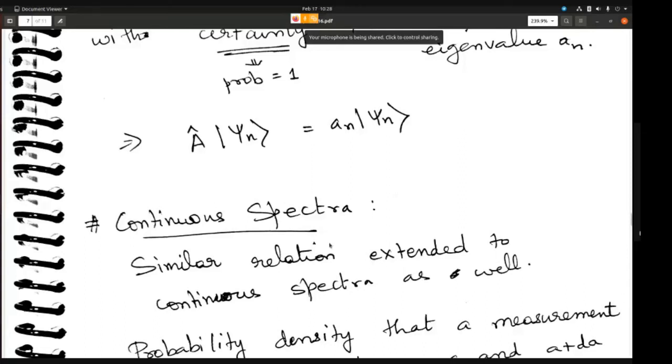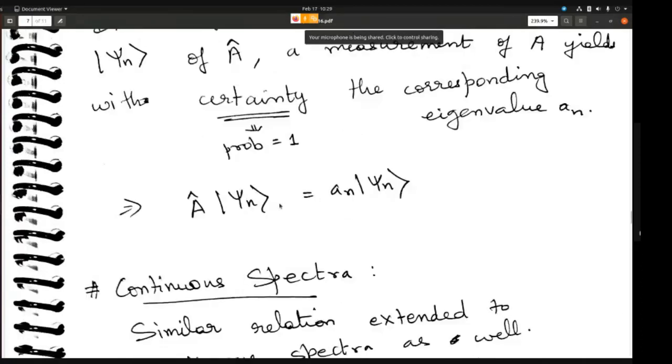Ma'am, actually you were talking about the probability of this. If we are not getting that state back after doing that operator, then the postulates are not following, right?